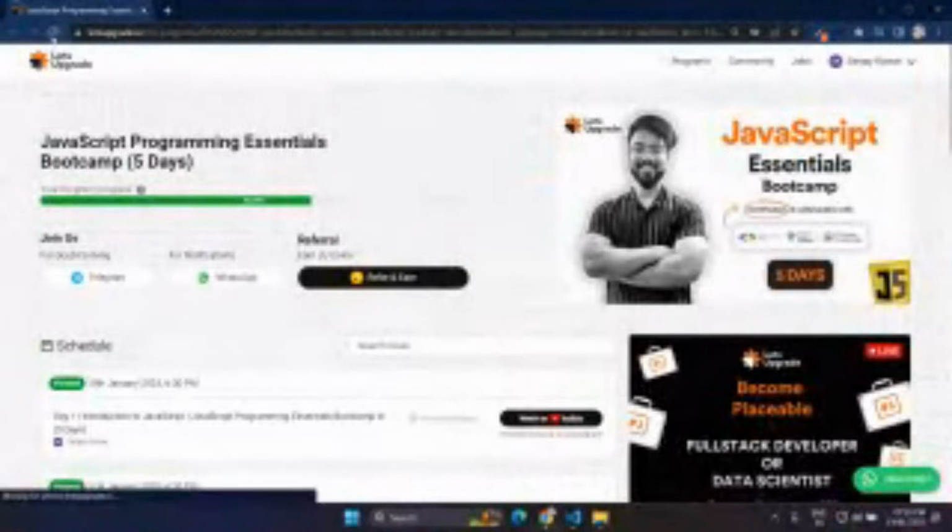to download the certificate, that is what I'm telling you. Just mark your attendance for all the 5 days like this. Click on this, choose a scale and rest of the thing, and that's it. And after this session is going to get completed, you will get a button here. The button that you're not getting right now, this is the button you will get here, and you just need to download the certificate from here. So after this session ends, you will get that.